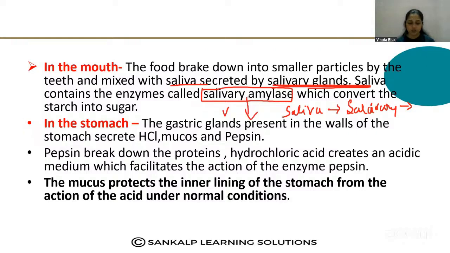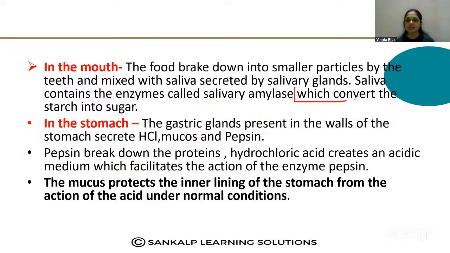The question will be like this: the saliva contains an enzyme, which enzyme? Salivary amylase. What is the function of this salivary amylase? Very, very important. It converts starch into sugar. That is very important.